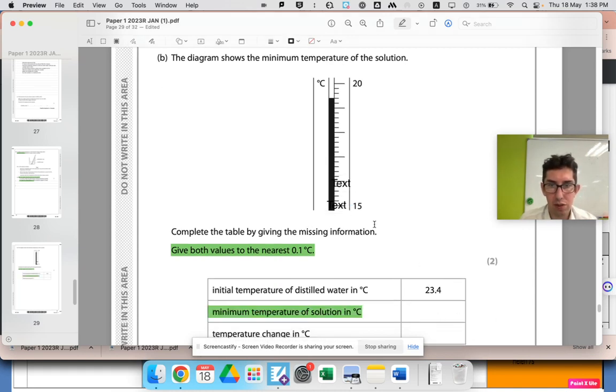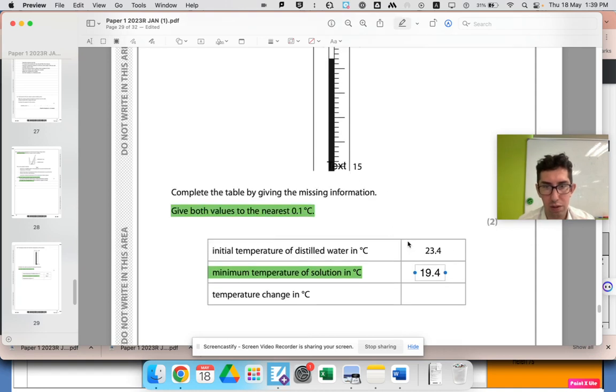I'm surprised at how many students mess these questions up. I think anyone can do it. Just when you're stressed and you're trying to do it fast, just take your time. It's 2 marks here, isn't it? So no rush. Okay, and then temperature change, big one minus the small one. Okay, so it's gone down by 4. I almost messed up there.